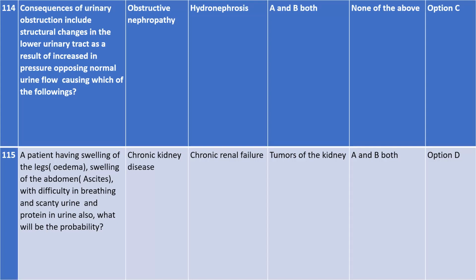And then the protein in urine, that is proteinuria. Obviously when the kidney is not functioning properly, we face all this problem. So what will be the probability now it is asking? So option one is when a person has chronic kidney disease, he will have chances of having all this problem. So is it correct? When a person has chronic kidney disease, will he face all this problem? You will have swelling, you will have all this problem. So option A. See nicely. Chronic kidney disease. All of you?